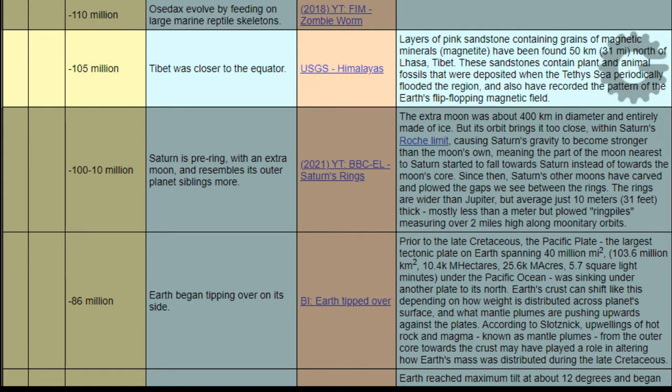When? Negative 105 million years. Event. Tibet was closer to the equator. Reference. USGS. Himalayas. Notes. Layers of pink sandstone containing grains of magnetic minerals, magnetite, have been found 50 kilometers or 31 miles north of Lhasa, Tibet.